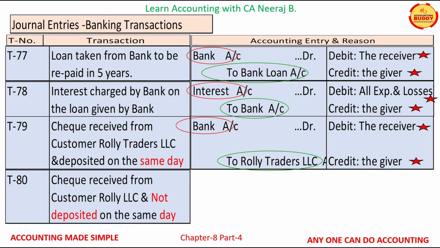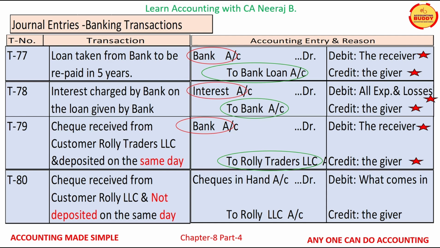The transaction T80 is check received from customer Rolly Traders LLC and the check is not deposited in the bank on the same day. The two accounts affected are checks in hand account and Rolly Traders LLC account. Checks in hand account is a real account and as per real account rule, debit what comes in. Rolly Traders LLC account is a personal account and as per personal account rule, credit the giver.